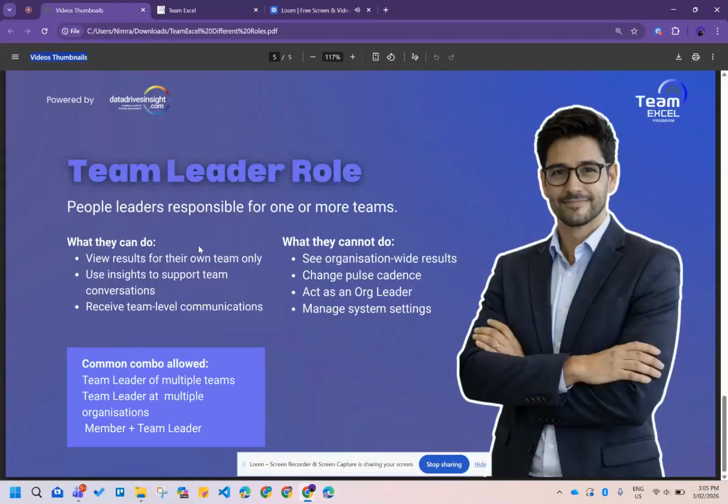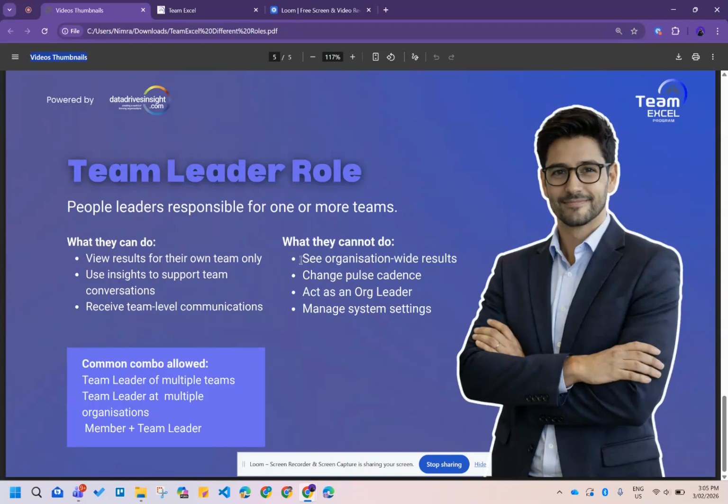Hi everyone. Let's discuss the team leader role now. Team leaders are basically people leaders responsible for one or more teams. What they can do is view results for their own team, and get a high level summary of the response rate, the learning status, and action statuses as well. They can use these insights to support team conversations, and receive team level communications as well.